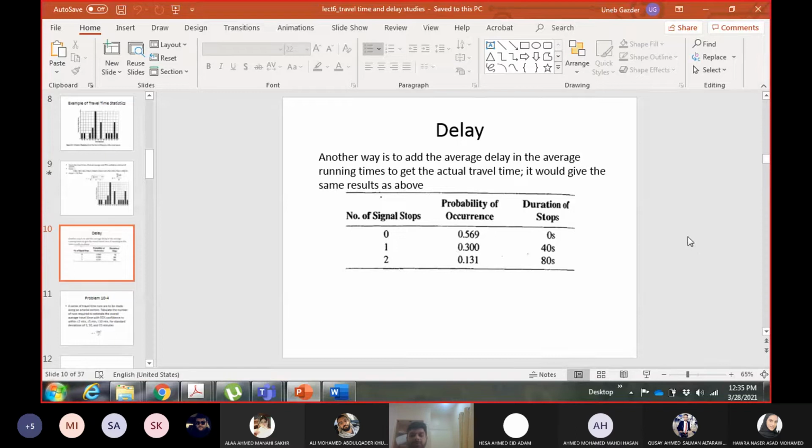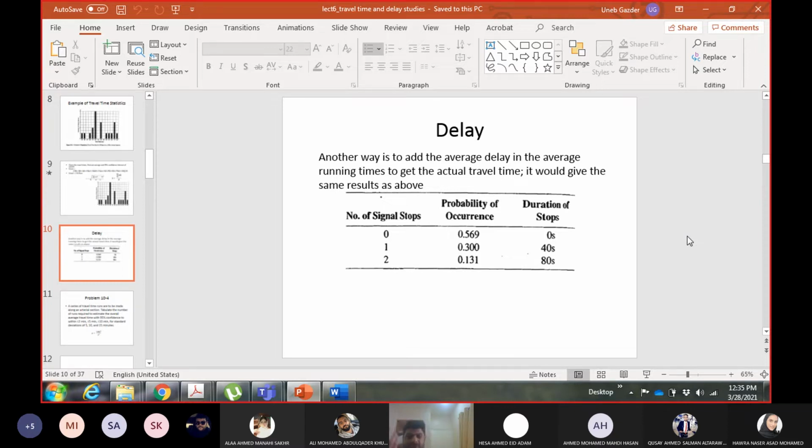0.569 or 56.9%. So you go to the field and you observe how many vehicles are passing through the intersection without any stoppage, and you calculate this percentage as the probability. Okay, so they observe 56.9% of vehicles not stopping at all at any of the signals. I think this is a very good design of the signal, where more than half of the vehicles do not have to stop at all.